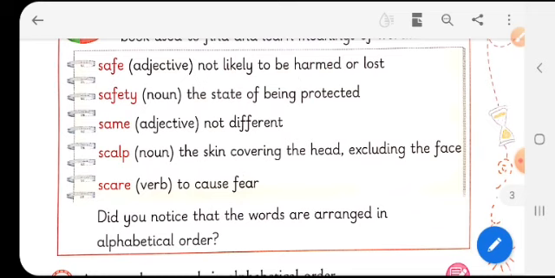Now, let's find out which is the second letter: it is A, and the second letter in the next segment is C. So, which comes first? A comes first and C second. So, we will consider the first 3 words of this sequence and take safe, safety and same.